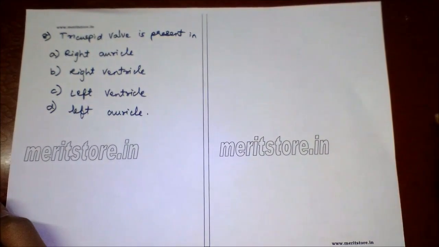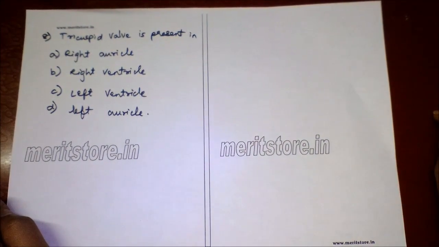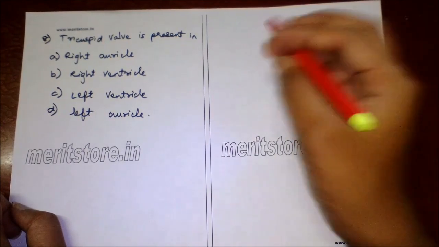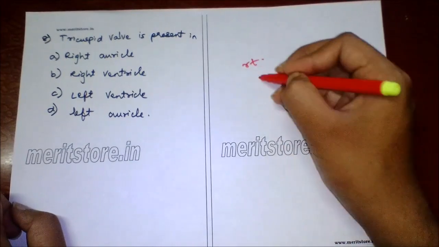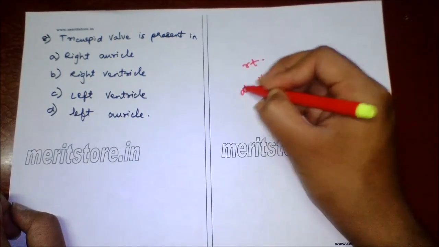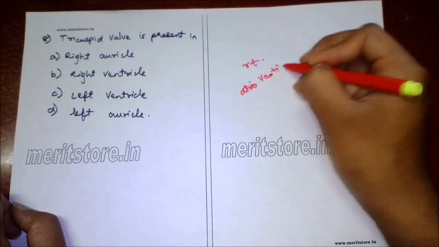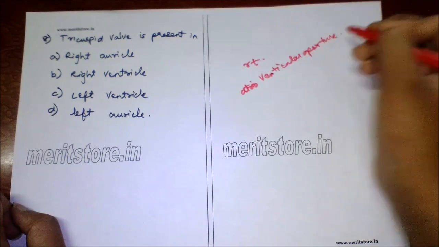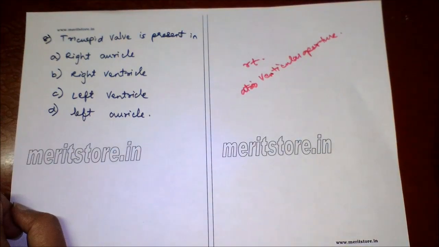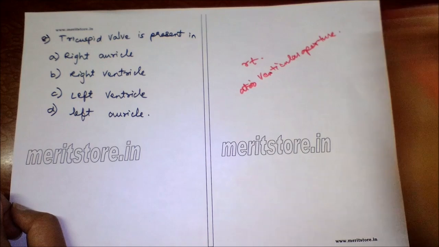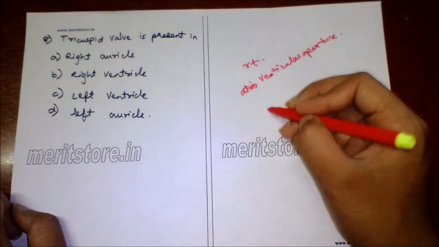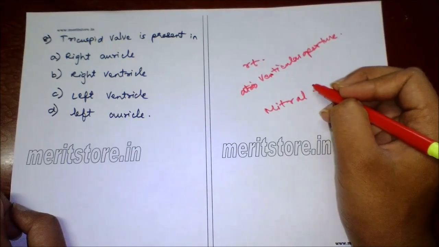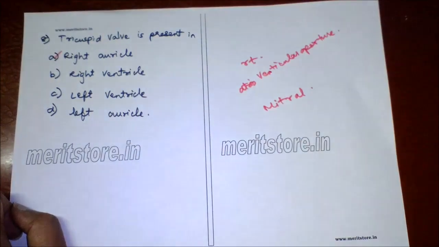Tricuspid valve is present in A. right auricle, B. right ventricle, C. left ventricle, D. left auricle. So in fact the tricuspid valve is present in right atrioventricular aperture, but it is completely located in the right auricular cavity. In left ventricle or left auricular aperture there is mitral or bicuspid valve. So option A is the correct answer.